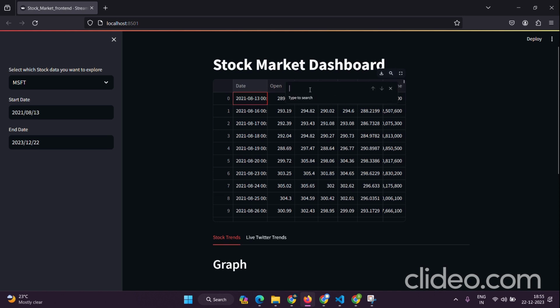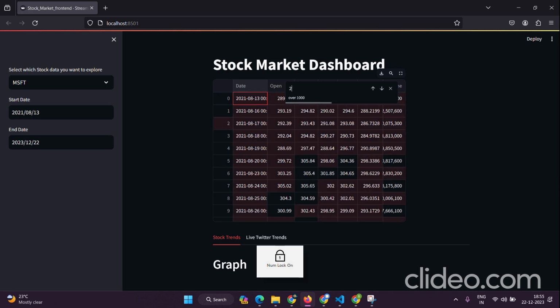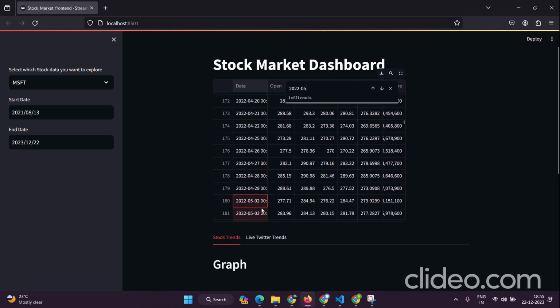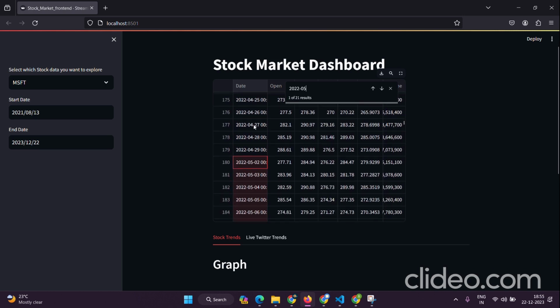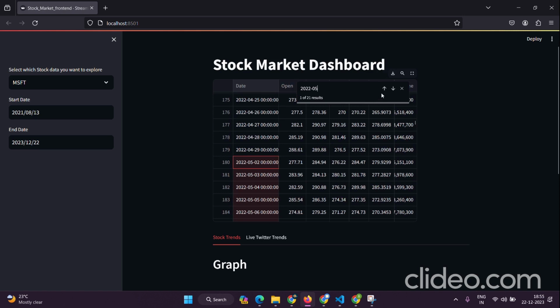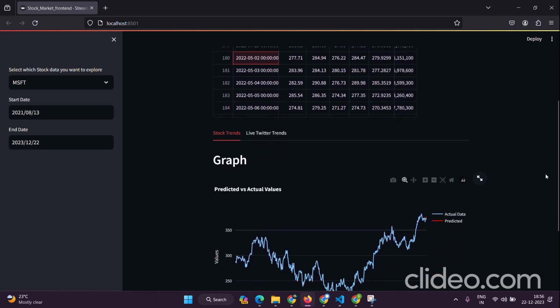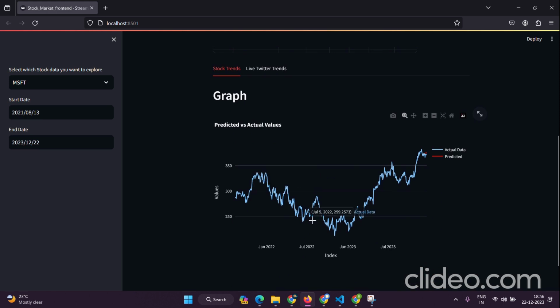Here you could search for any particular day, say for example 2022, and you're searching for the month of May. Yeah, we got it. We could find all the necessary values for the month of May, like the high value, closing price, low, and adjusted close. And moving on, here we could see the graph. The blue value is the actual value and the red is the predicted value.